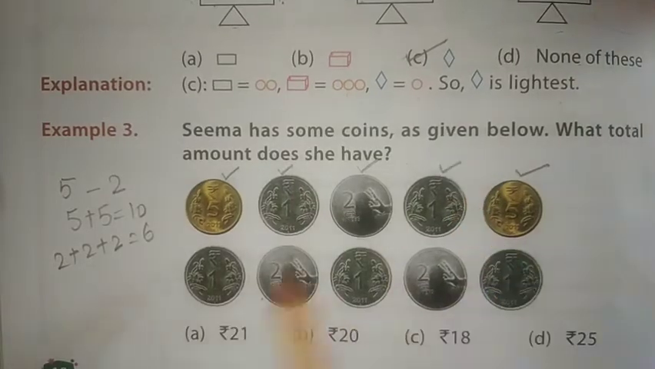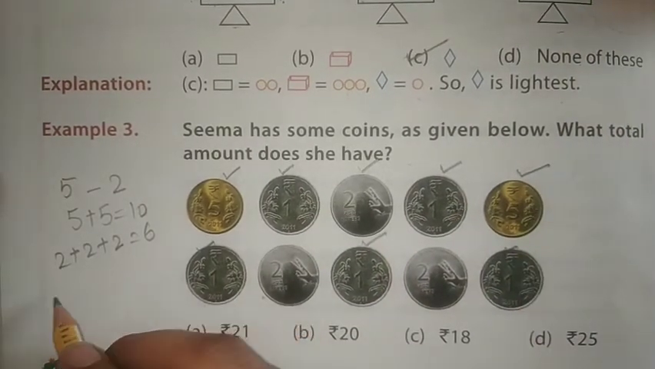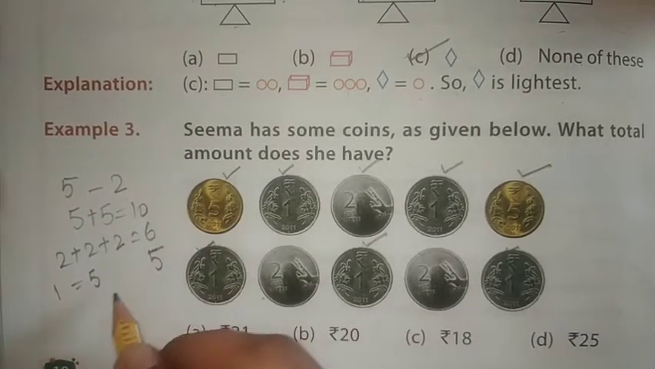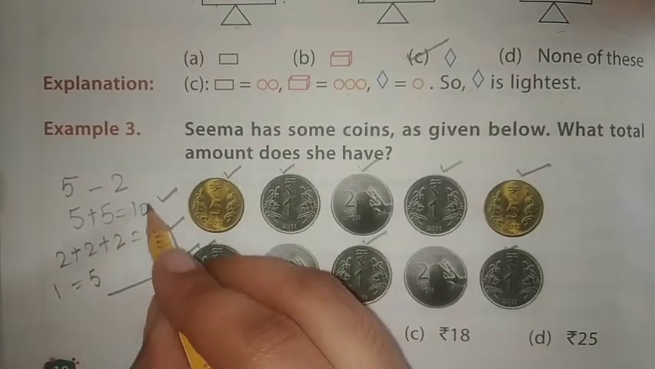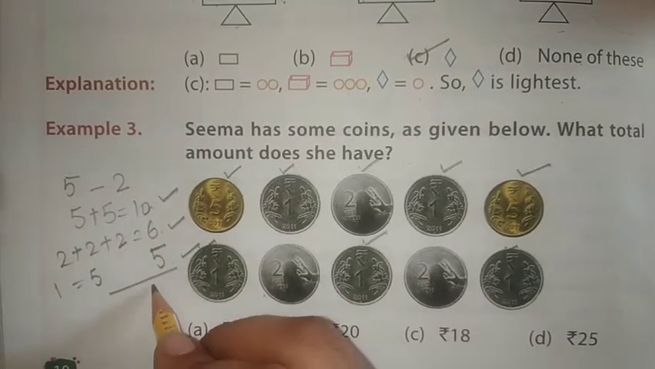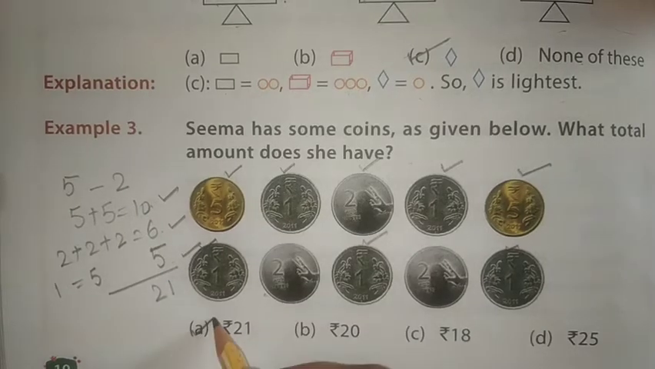Now let's count the 1 rupee coin. 1, 2, 3, 4, 5. So how many coins of 1 rupee? 5 and the amount will be 5. Now let's add 10, 6 and 5. We are going to add 10 plus 6 is 16. 16 plus 5 is 21. So we are going to take answer 21.